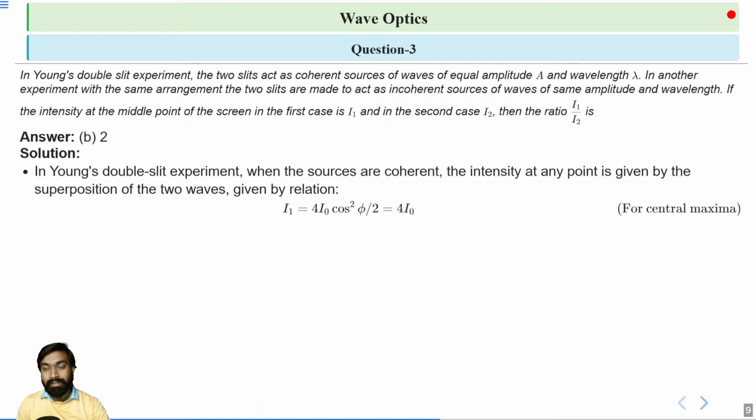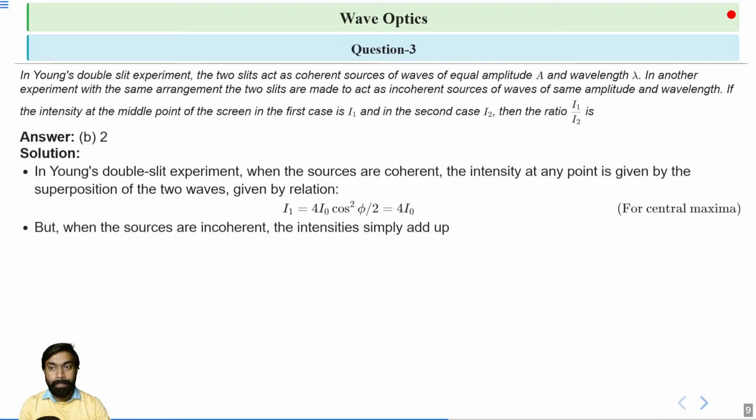So in Young's double slit experiment, when sources are coherent, the intensity at any point is given by the superposition of two waves, which is I1 equal to 4 I naught cos square phi by 2, which is equal to 4 I naught for the central maxima.